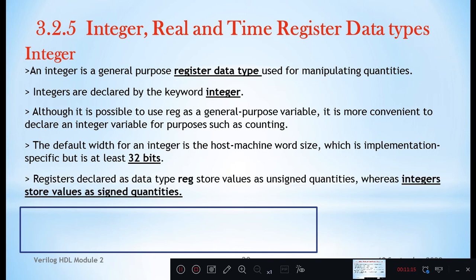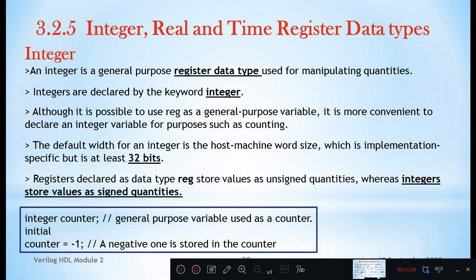Registers declared as data type register (reg) store values as unsigned quantities, whereas integers store values as signed quantities. If you consider the notation integer counter, you have defined a general purpose variable with the name counter, whose size is minimum 32 bits. It is similar to register 31 colon 0. Instead of writing register 31 colon 0, we define it directly as integer.